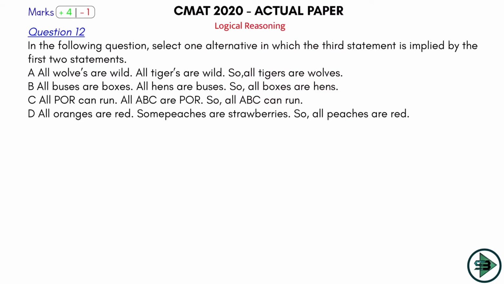So let's come and play now ball number 12, question number 12 from the logical reasoning section. This is again a problem on syllogs. We had done such problems where the third statement is being derived from the first two. So is the third statement derived from the first two? That's what the question is saying here. Let's read this. In the following question, select one alternative in which the third statement is implied from the first two.